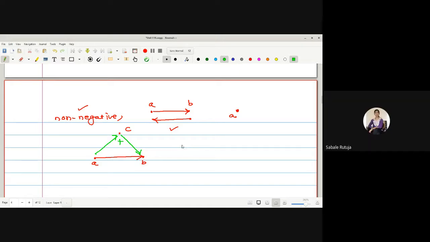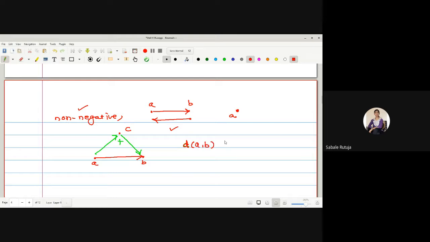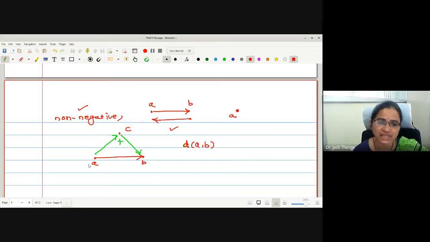First, I can observe that AB is less than or equal to AC plus CB. Now why it is less and why it is equal, that we have to decide. If the points are collinear, then they are equal. Very good. If they are not collinear, then it is less than. Very good. Therefore, with this sketch, I may write the distance of AB is strictly less than the distance from A to C plus the distance of C to B.